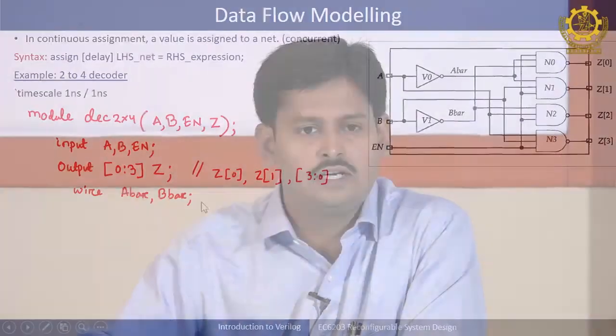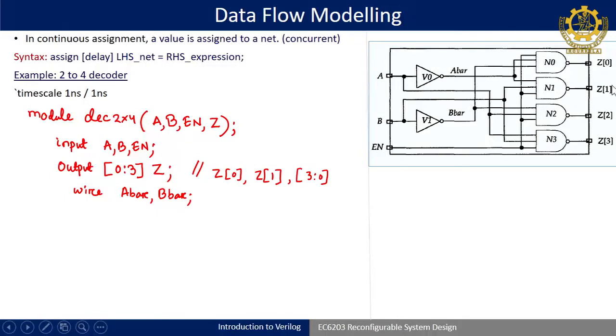Now the next step is the Boolean expression of all the outputs that you have to write down. So, here I am writing assign. You can take certain delays, assign #1 A bar is equal to not of A. This is the not operator. Similarly, I am first finding out A bar and B bar, so then you can write assign #1 B bar is equal to not of B.